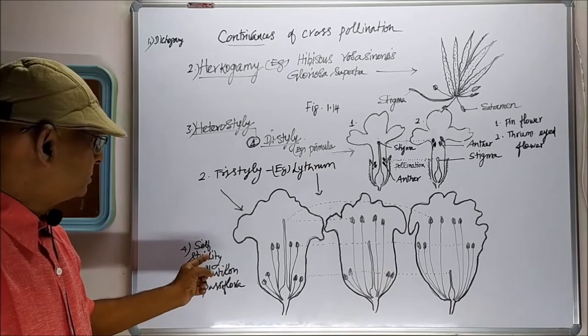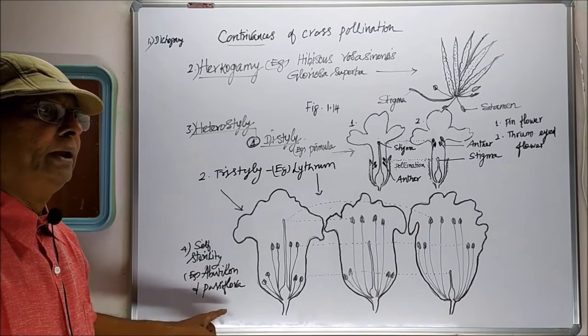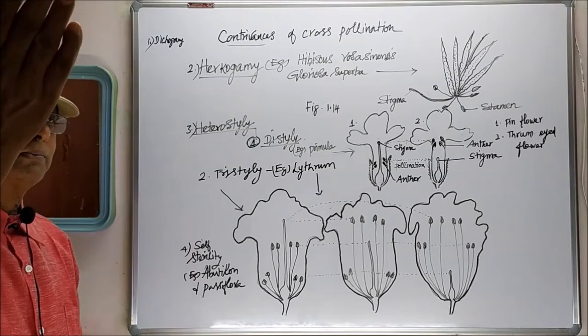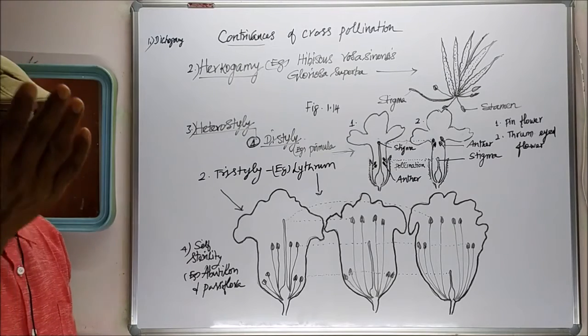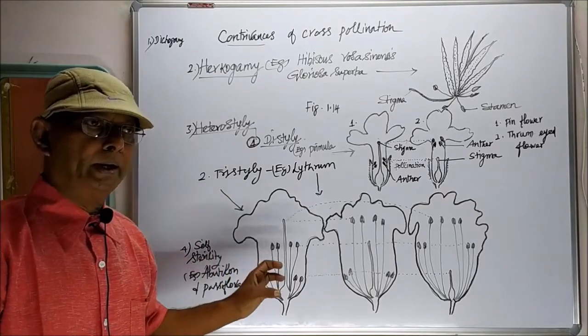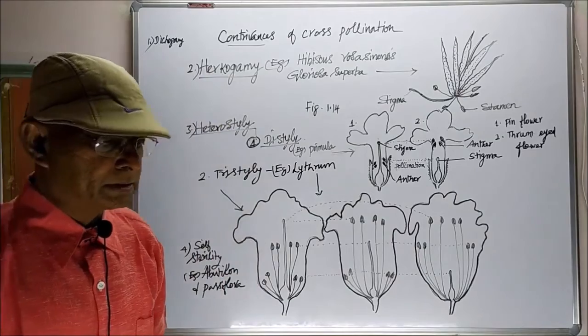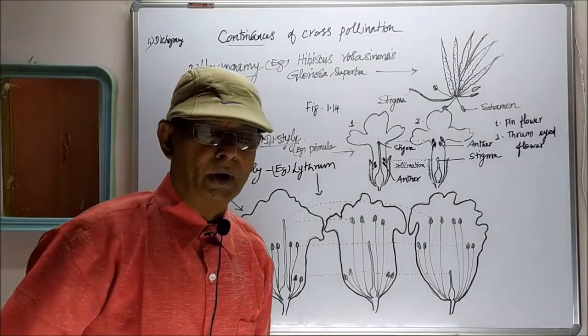When the pollen grains of Abutilon and Passiflora fall on the stigma of another flower, they automatically germinate and pollinate the flowers. So that is about the contrivances found in different types of plants.